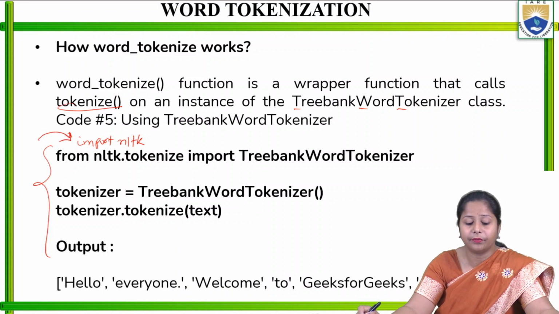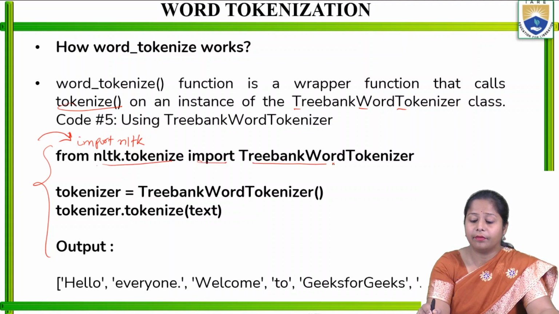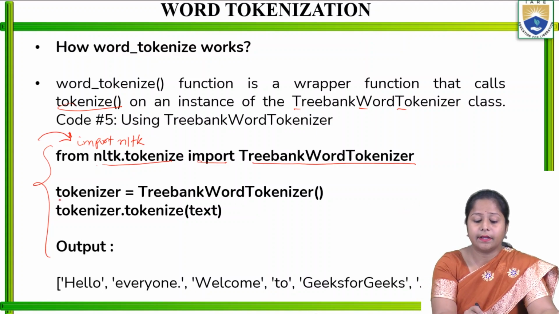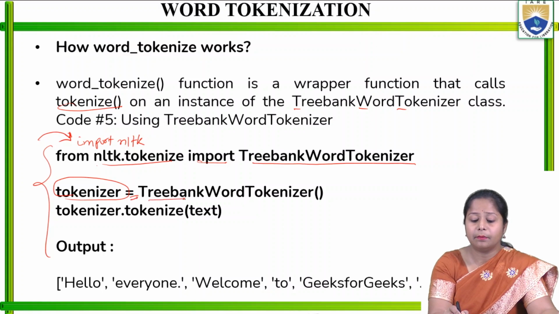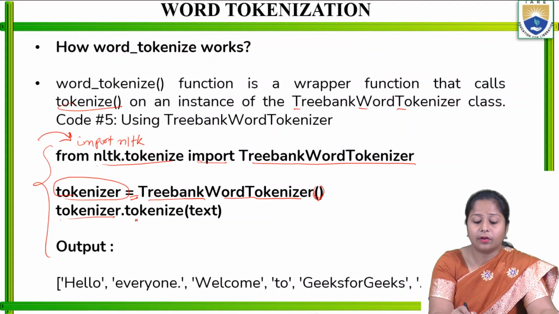I will start with from nltk.tokenize import TreebankWordTokenizer as it is, and in the very next line I will create a variable tokenizer equal to TreebankWordTokenizer(), calling that function with empty brackets. In the next line I will write tokenizer.tokenize, and in the small brackets I pass the text itself.